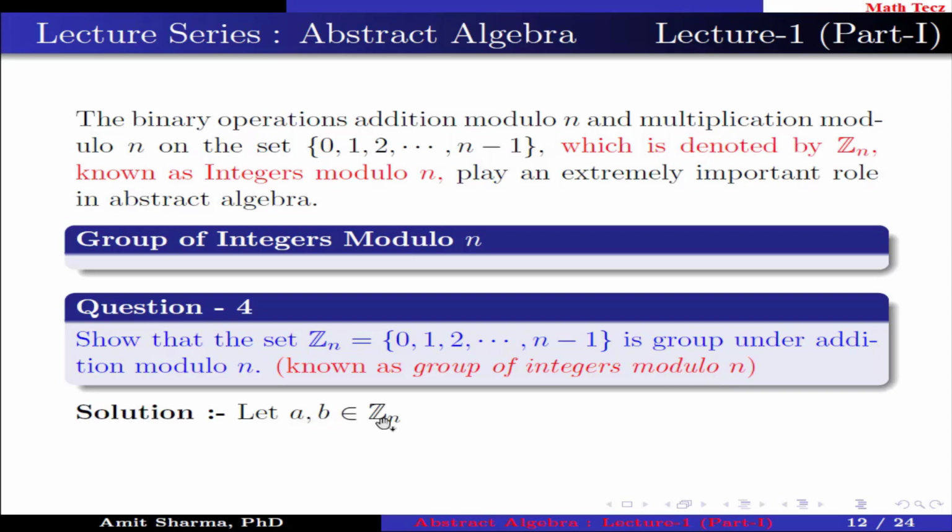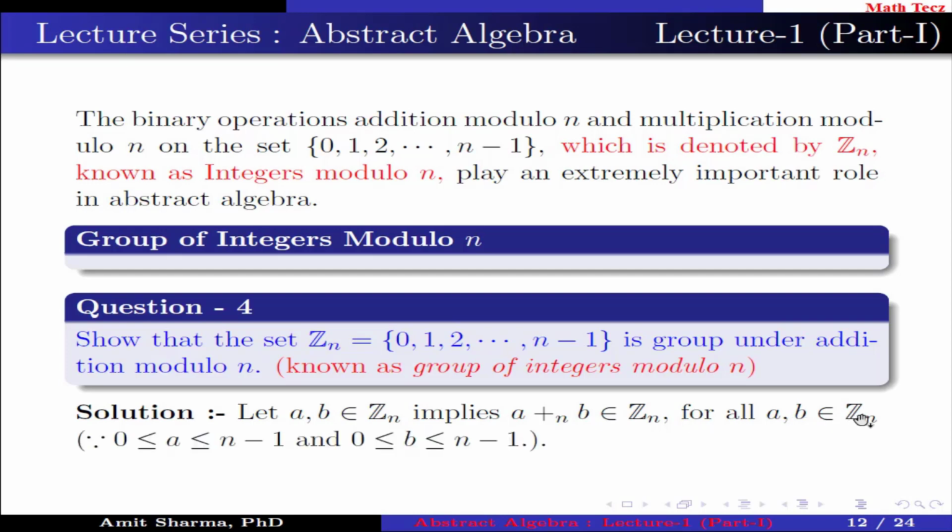Let A, B belongs to Zn implies A plus B under addition modulo n belongs to Zn for all A, B belongs to Zn. Why is it so? Because A and B lie between 0 to n minus 1. When we add A plus B and divide it by n, the remainder also lies between 0 to n minus 1.